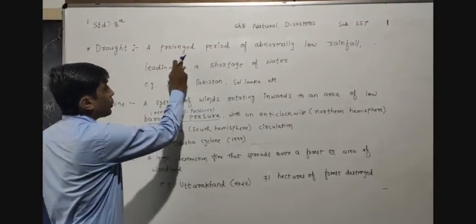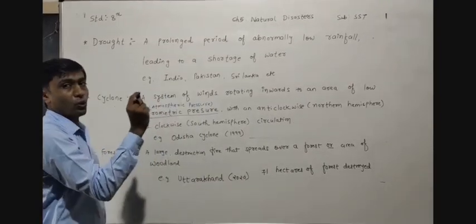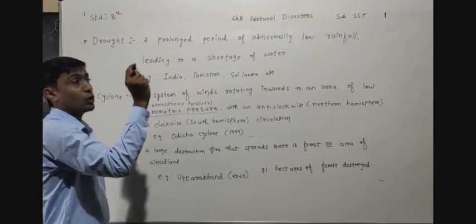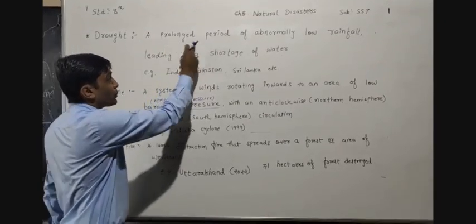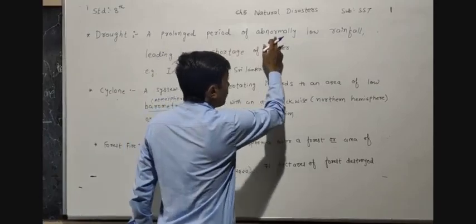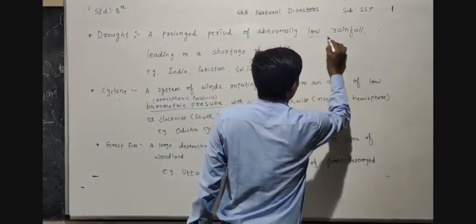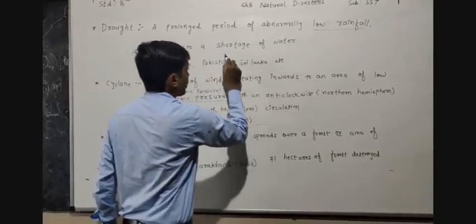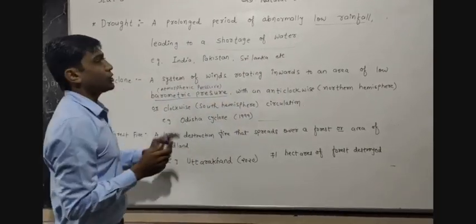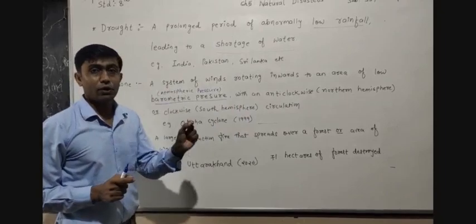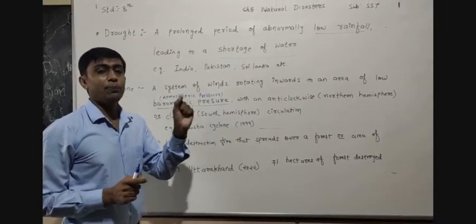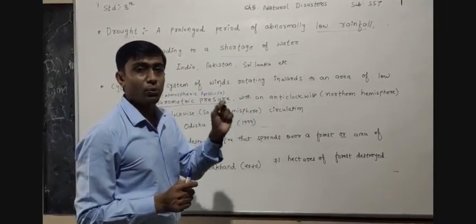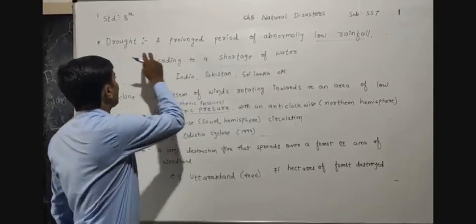Drought means a prolonged period. Prolonged means for a longer duration of time. It means a prolonged period of abnormally low rainfall, leading to a shortage of water. Whenever there is low rainfall and people are facing the problem of shortage of water, it is known as a drought.